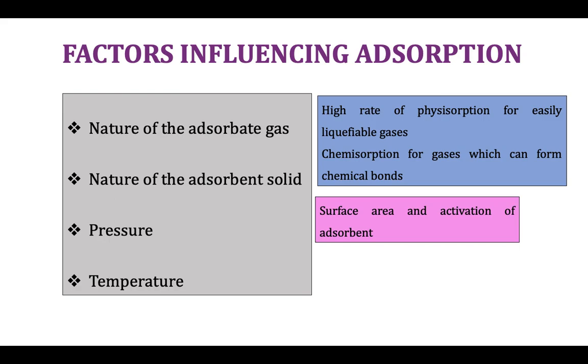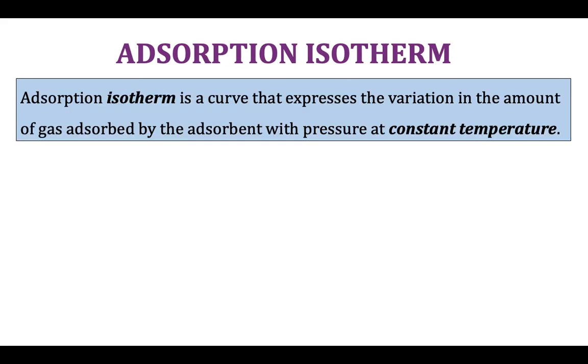Next comes pressure and temperature. The influence of pressure on adsorption is studied at constant temperature, and the influence of temperature on adsorption is studied at constant pressure. So first comes pressure. So what is an isotherm? What is an isothermal process? The process which occurs at constant temperature is called an isothermal process.